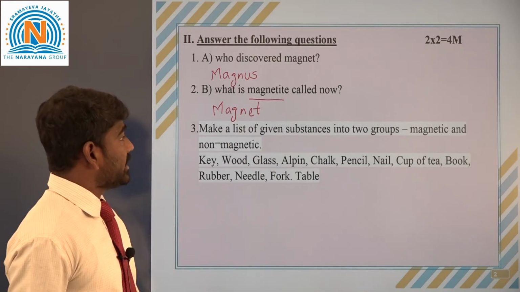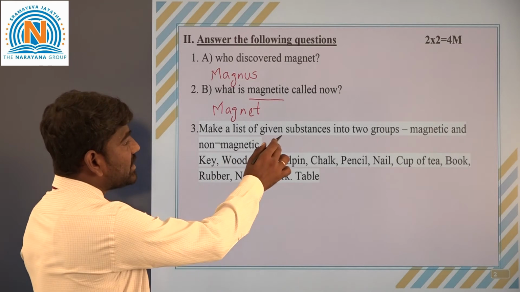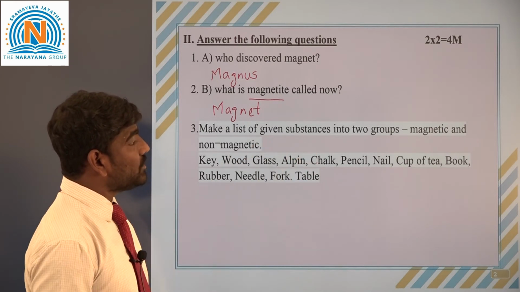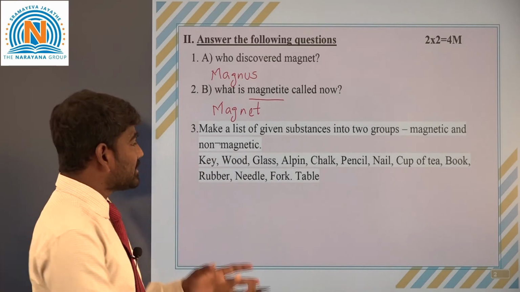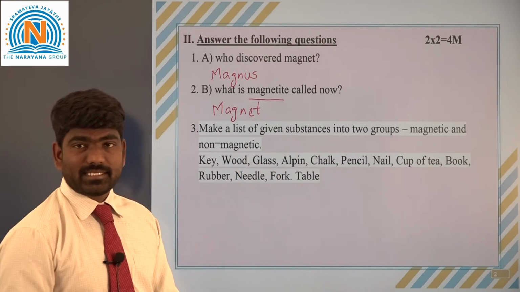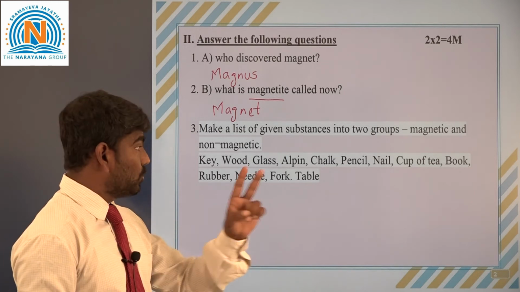Right. Next, coming to the third question here: make a list of the given substances into 2 groups, magnetic and non-magnetic. He has given some substances here. We have to divide them into 2 groups.